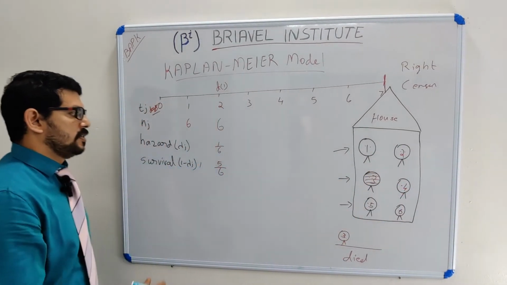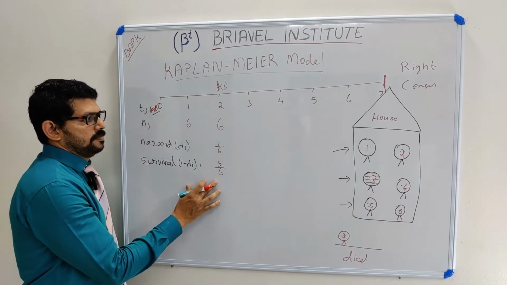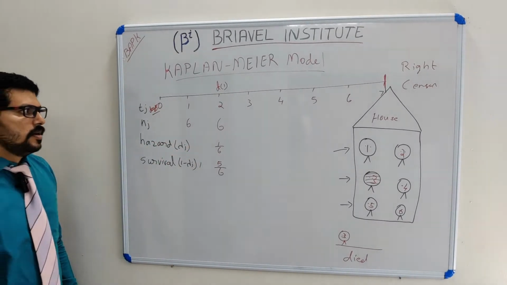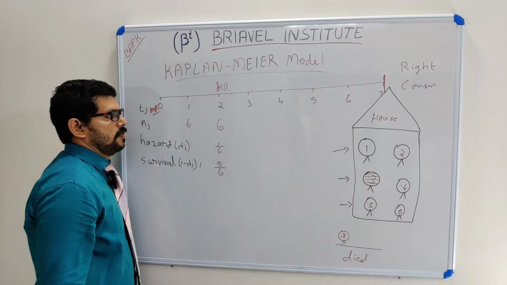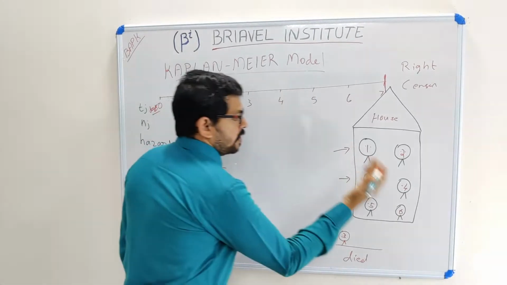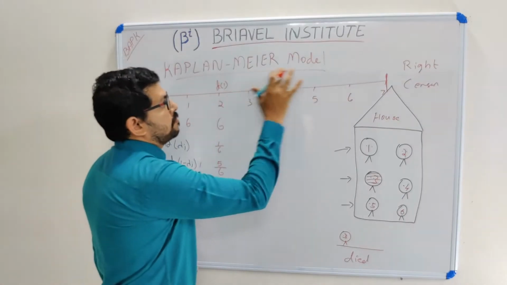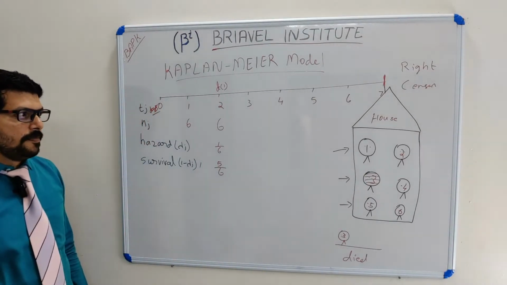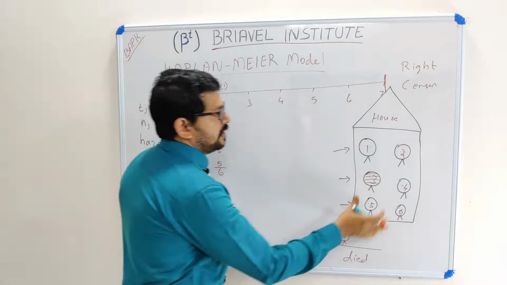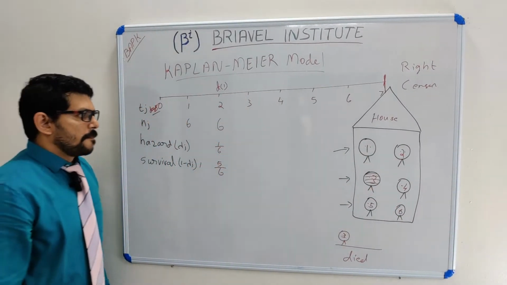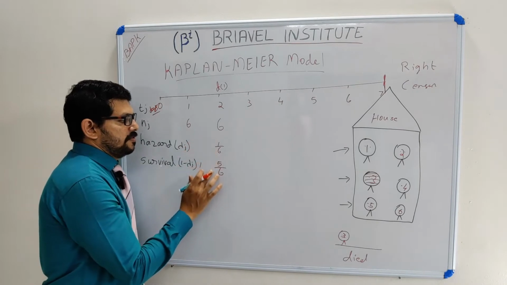I wrote my hazard rate and survival rate, with the number of puppies being 6. This comes from my observation, not from any parameter. So we can say the Kaplan-Meier model is a non-parametric model, because it takes no parameter, just observation, and the values are taken out. So 1 by 6 and 5 by 6.